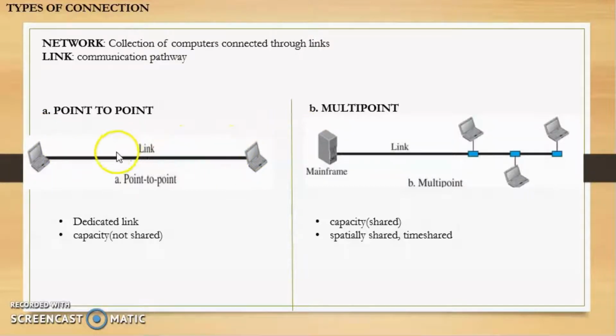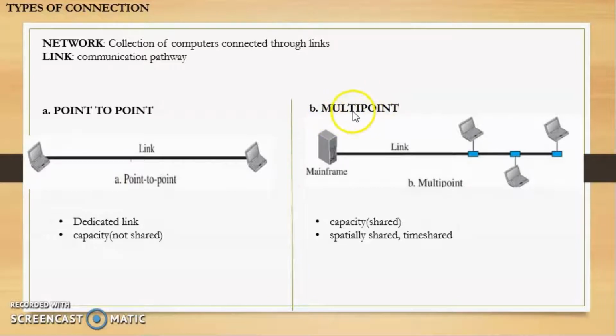So if the capacity of the channel is reserved for transmission only between the 2 devices, we can say that the capacity of the channel is not shared with the other devices. So there is a dedicated link between the 2 connected devices. Next, let us see multi-point connection.